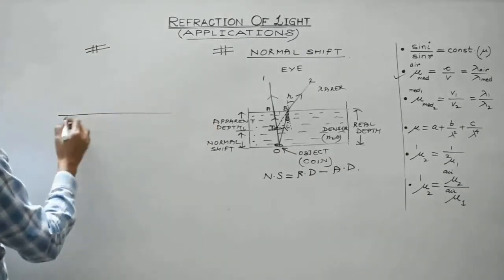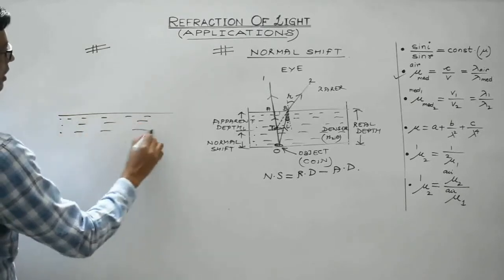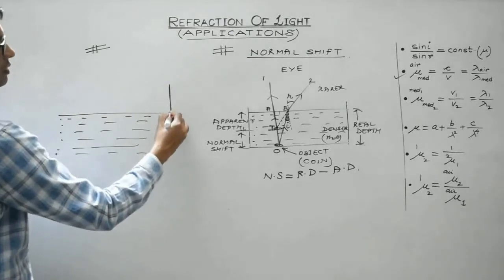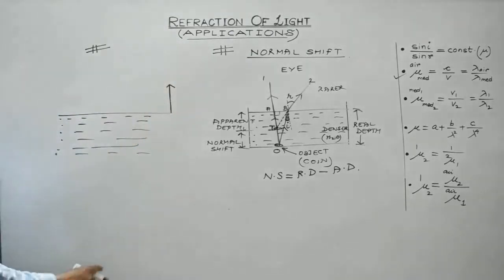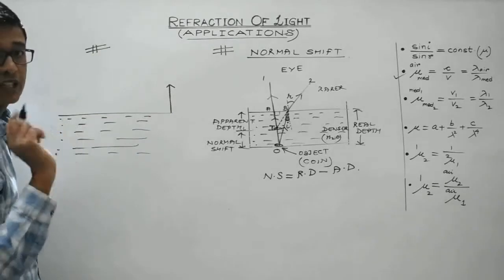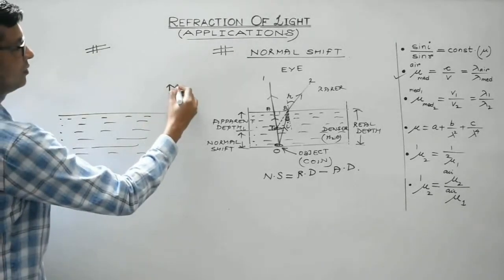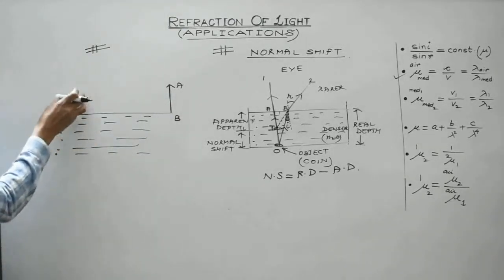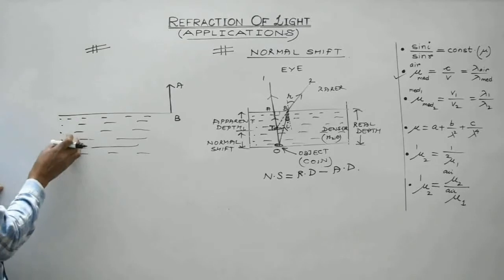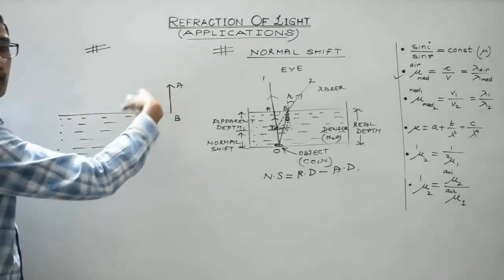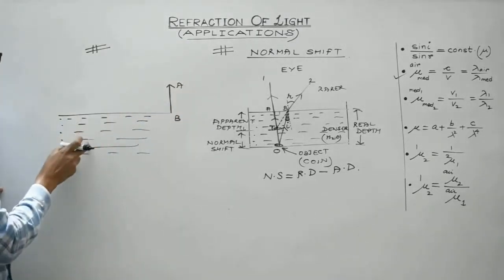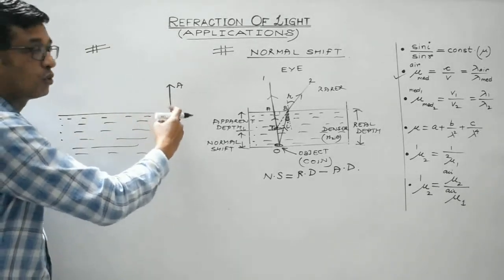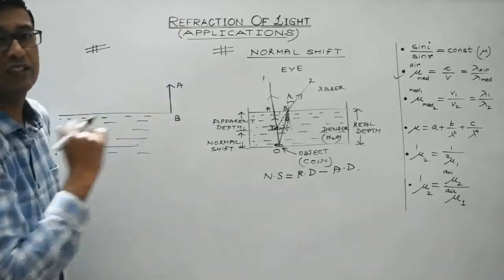This is the water surface, and suppose this is the person standing over here. This is the man standing over here. Right? This will act as an object. This person is represented by A and B. And the swimmer is over here, under the water. When he sees this person standing at the shore of the river, then to this swimmer who is underwater, will the person standing on the shore of the river appear to be taller, shorter, or of the same height?